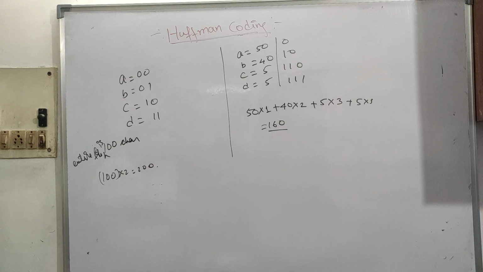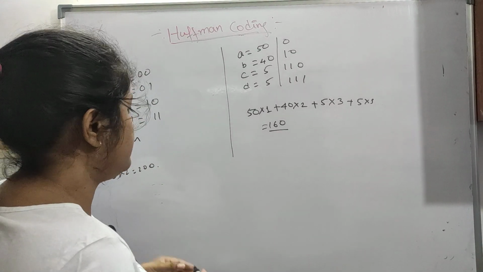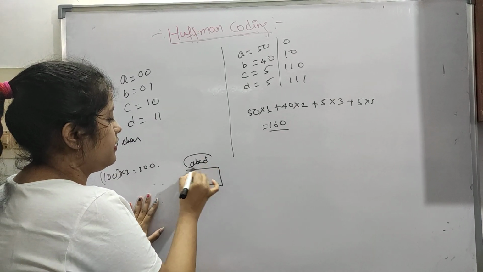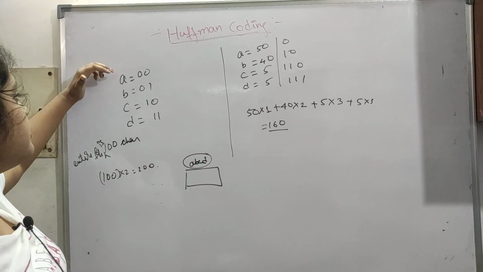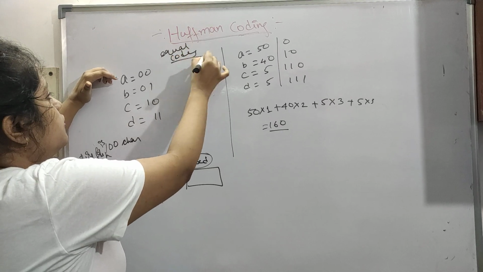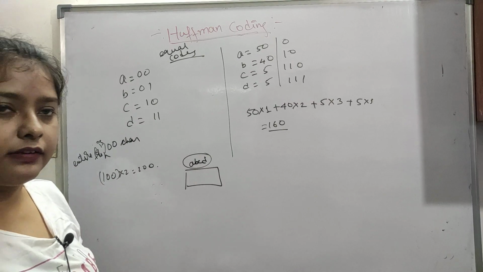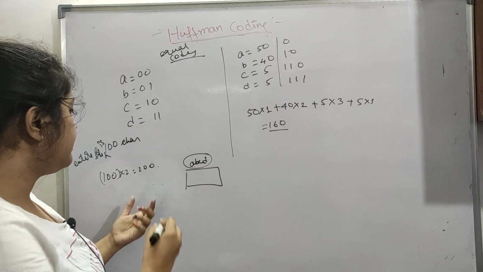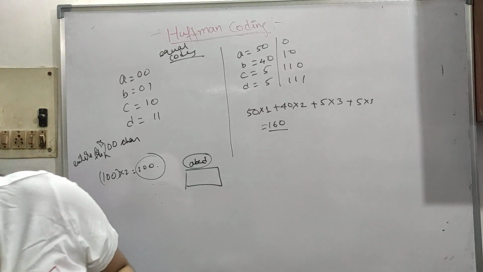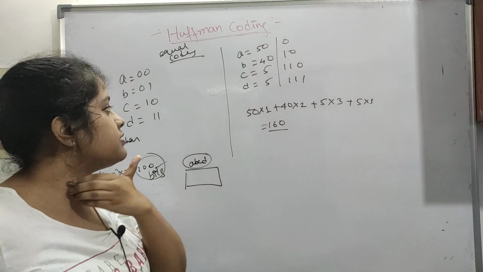So let's see here. Okay, so this is Huffman coding. Why is it actually used here? First of all, suppose the entire file contains, let's say, the characters A, B, C, D. Now for A, B, C, D, if we take equal codes, okay, equal codes are used: 00, 01, 10, 11, and the entire file is 100 characters. So 100 into 2 will take 200. Okay, so 200 total bits are required if we are using equal codes.